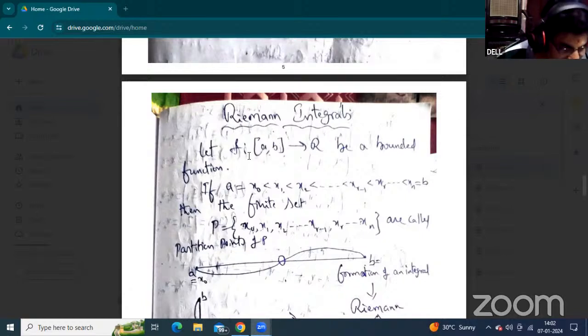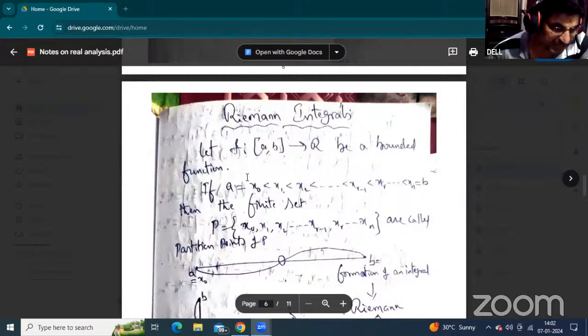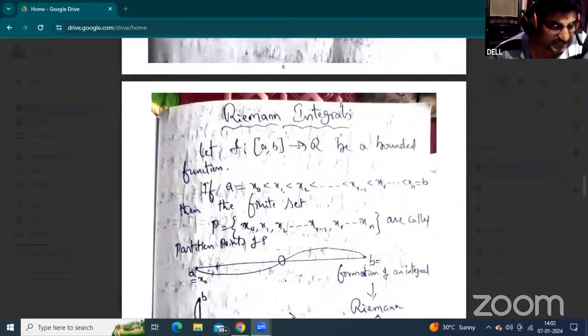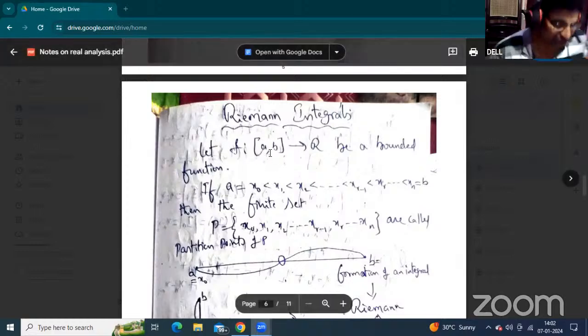Now, that interval consists of elements. Here x belongs to it. Closed means both sides are closed, that is, the square bracket is closed on both sides. When the square brackets on both sides are closed, that is called a closed interval. Okay. Let F map the closed interval [a, b] to R be a bounded function.